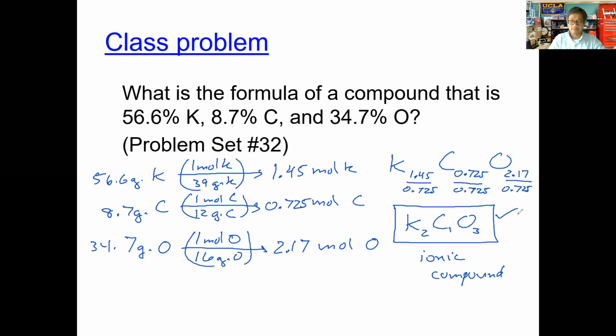And that's the reason why for this particular compound, they do not give you the molar mass of the compound, because it's ionic. If it was a molecular compound, then they would have to give you the molar mass. But in this particular case, since it's an ionic compound, we can stop right there. Because remember, with ionic compounds, you always have to reduce to the simplest whole number ratios, because those ratios represent the balance of charges between the cation and anion rather than the number of atoms that appear in that particular compound.